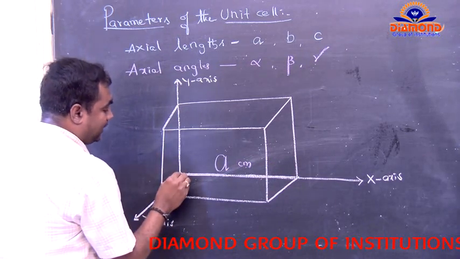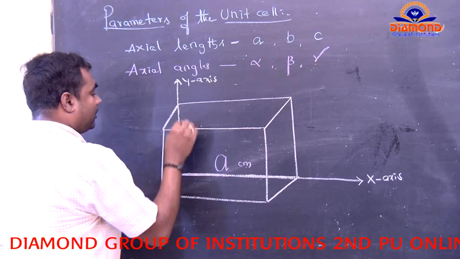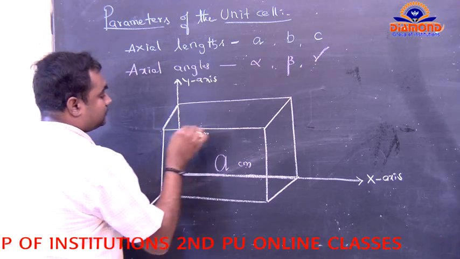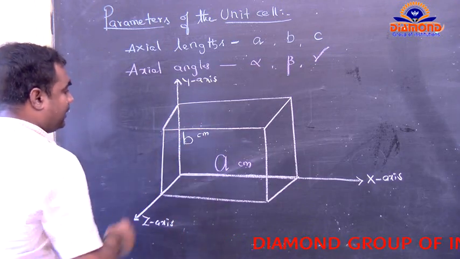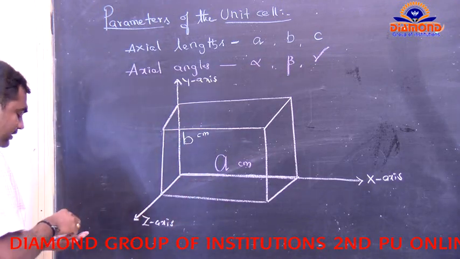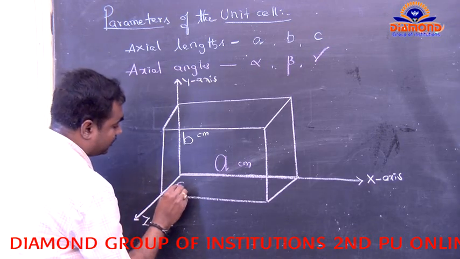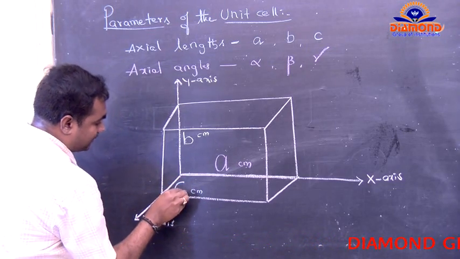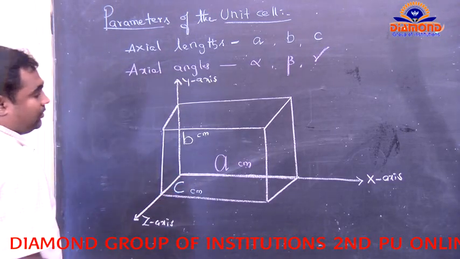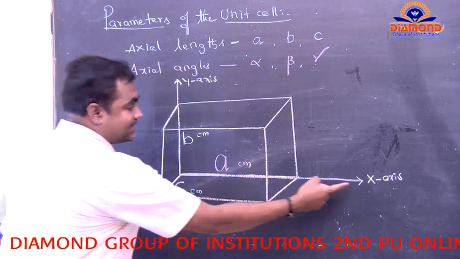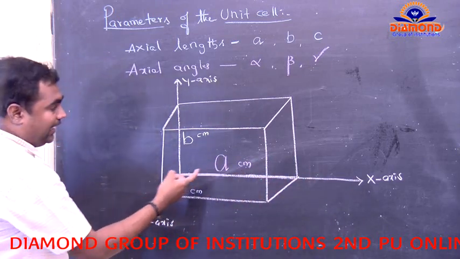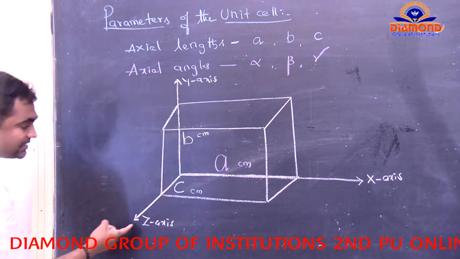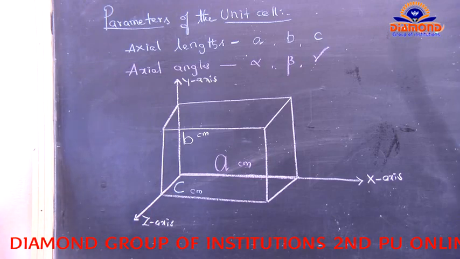Along the z-axis, we have small c centimeter. So along the x-axis we have a centimeters, along the y-axis small b centimeters, and along the z-axis small c centimeters.